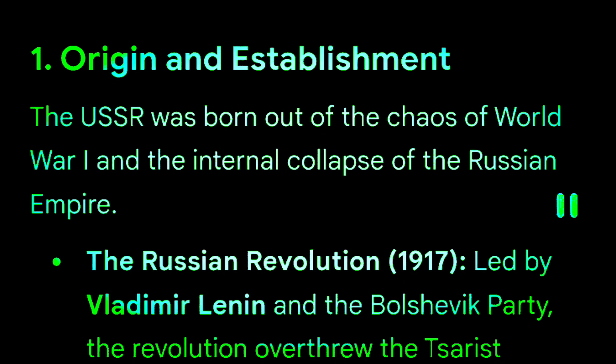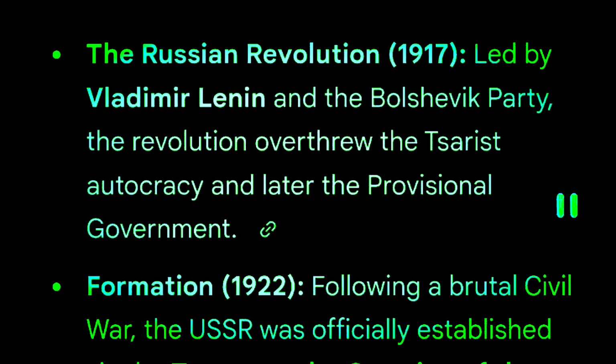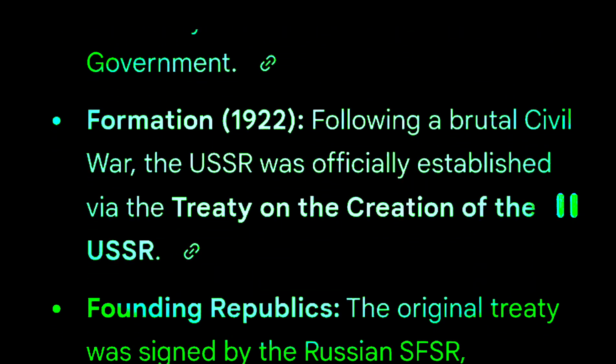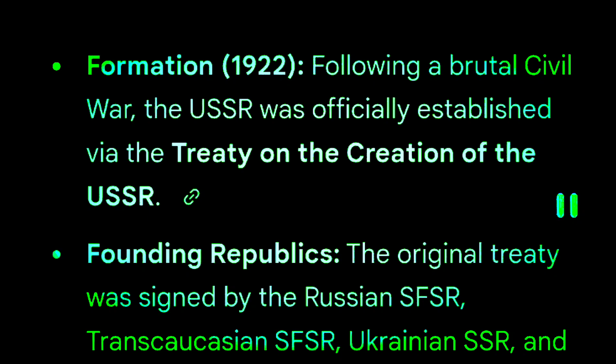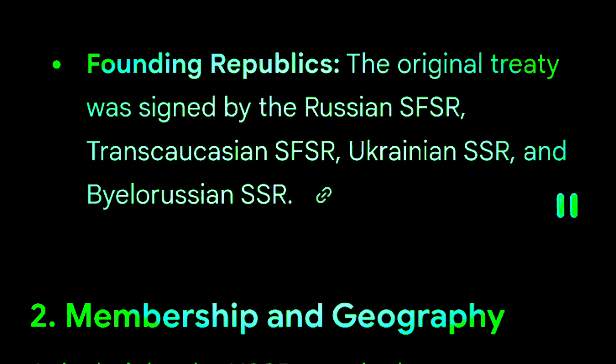The USSR was born out of the chaos of World War I and the internal collapse of the Russian Empire. The Russian Revolution, 1917, led by Vladimir Lenin and the Bolshevik Party, overthrew the Tsarist autocracy and later the provisional government. Formation, 1922: following a brutal civil war, the USSR was officially established via the Treaty on the Creation of the USSR. Founding republics: the original treaty was signed by the Russian SFSR, Transcaucasian SFSR, Ukrainian SSR, and Belarusian SSR.